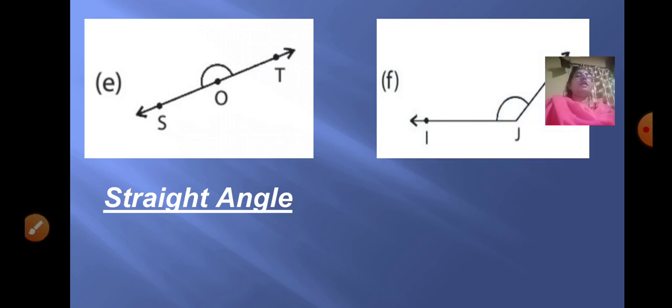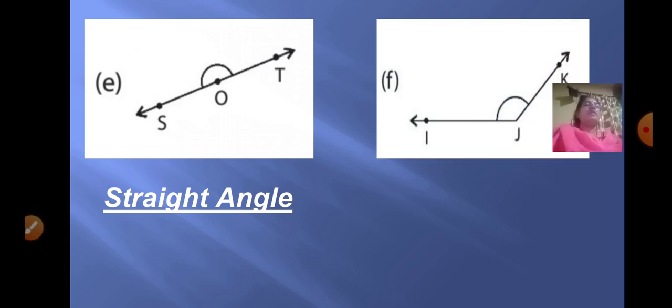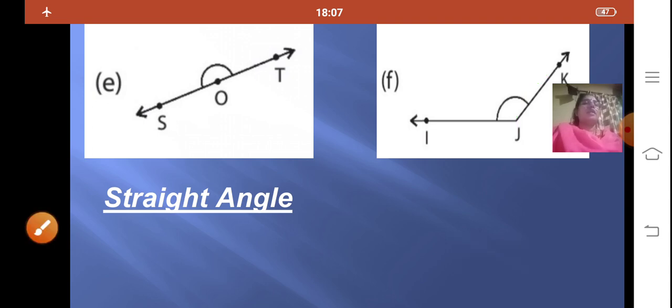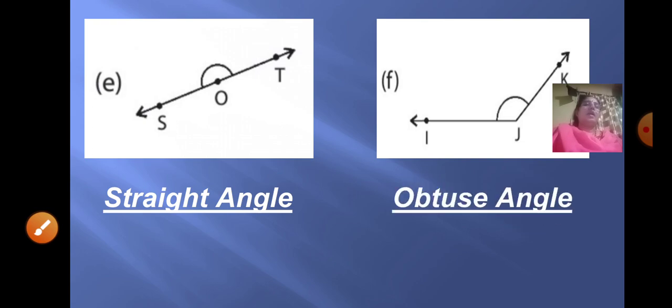And the last one is angle IJK, or you can say it as KJI. Now if I draw a straight line here, it becomes my right angle. Here it is more than 90 degrees, or you can say more than a right angle. So what type of angle is it? It is called an obtuse angle.